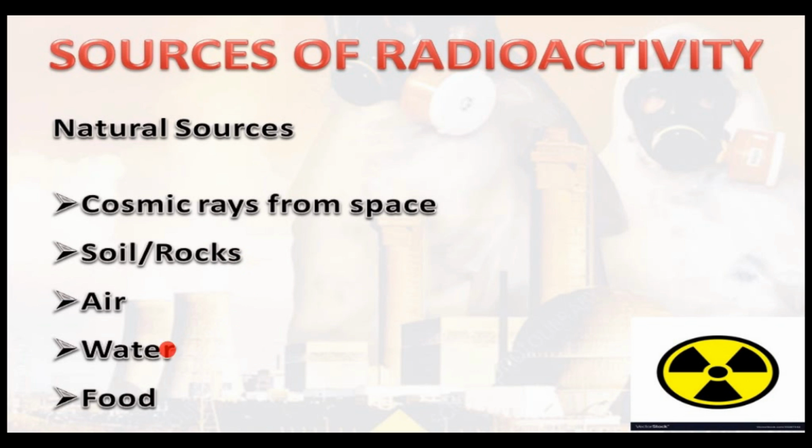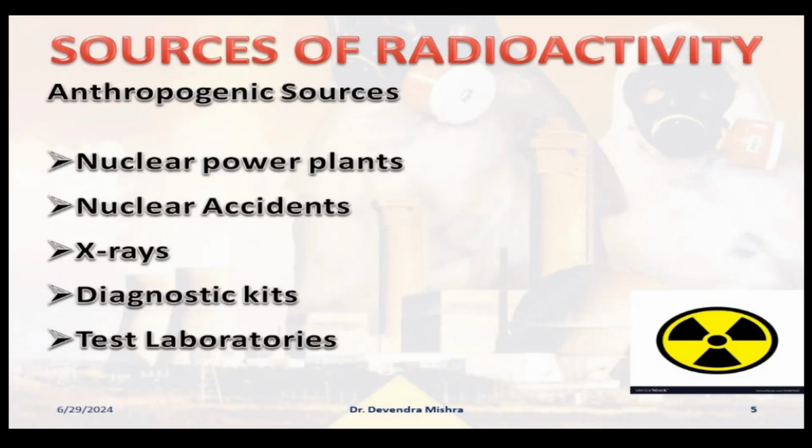And when the radioactive material is in the water body, in the soil and the rocks, it can come into your food as well through irrigation and many other routes, because any kind of food available for us, we are generally extracting or harvesting from the earth, right? So when the earth is having these nuclear active substances, definitely they would be there in your food as well. Okay, and then after the natural sources, anthropogenic sources are also there.